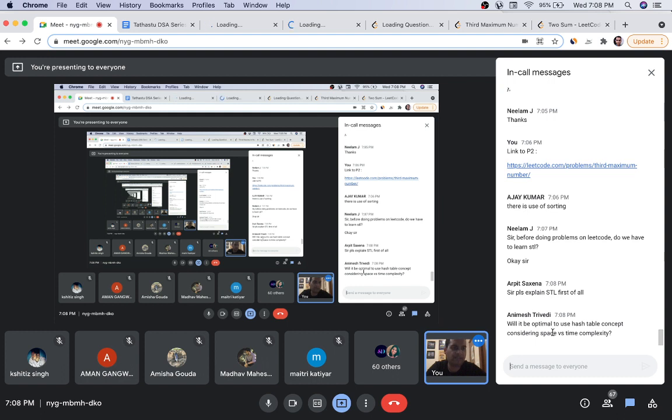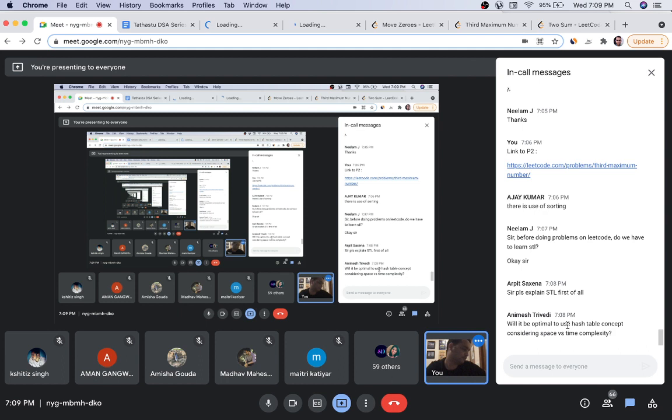Animesh, it depends on the requirement of the question, like if they want to save time or save space. Mostly we do lots of problems with hash. Almost every problem you approach can be solved using a hash map, but keep hash map as your last option, and please try to exhaust all your other algorithms, then go to hash map.